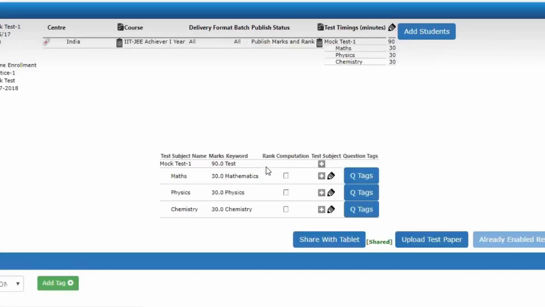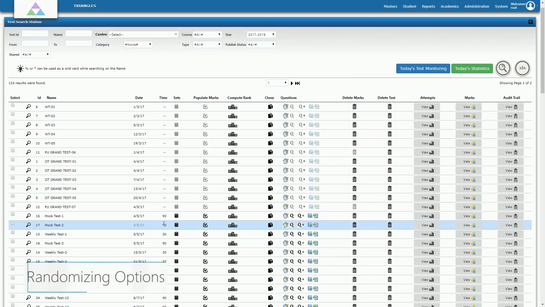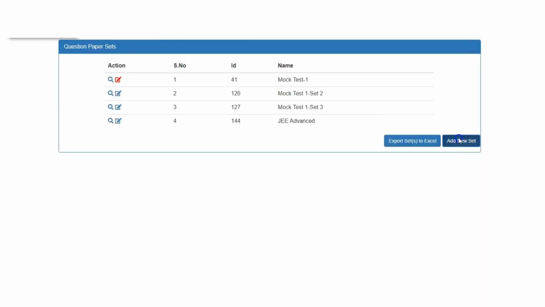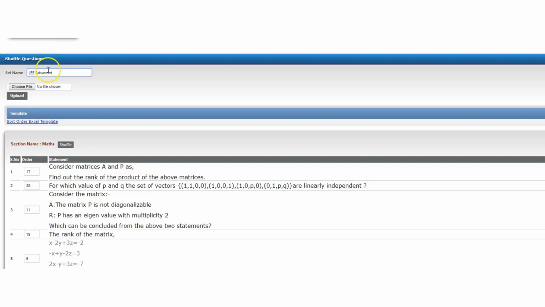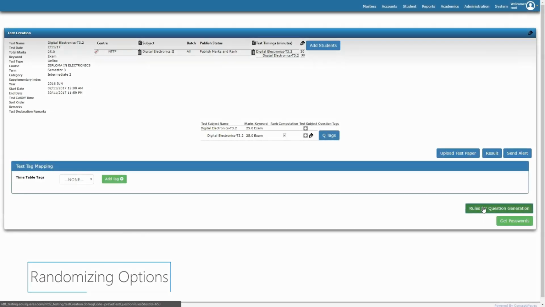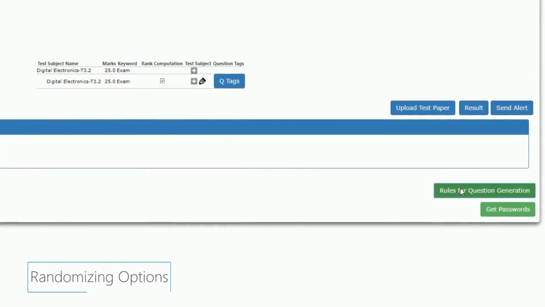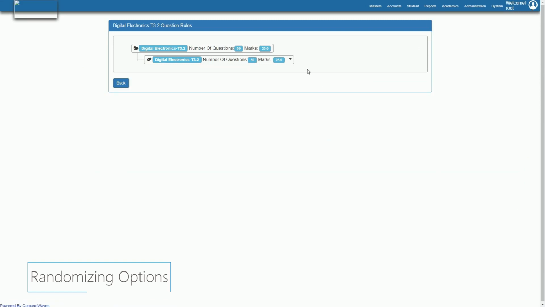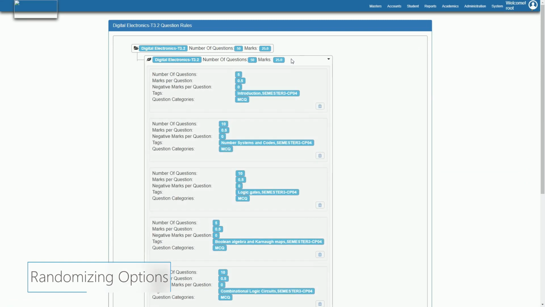You therefore have full control over structuring the test in terms of the time you want the student to spend on various sections. The platform allows the user to create multiple sets of the same test where the question ordering is randomly changed. This ensures that a student gets a random set from the multiple sets that the user has created. Oh wait. What if I not only want the ordering to be different for different students, but the questions themselves should be randomly picked up? We're here to address that too. You can just define the blueprint of rules to randomly pick questions and prepare a test paper on the fly randomly for every new student.